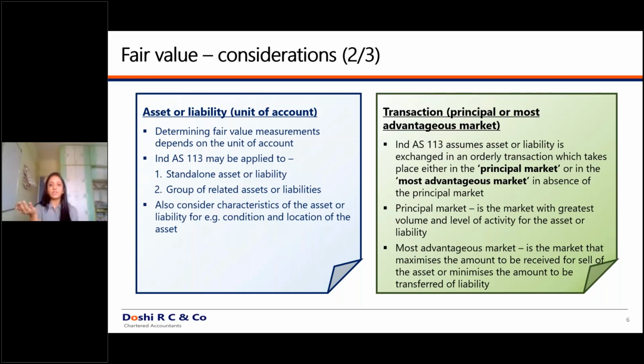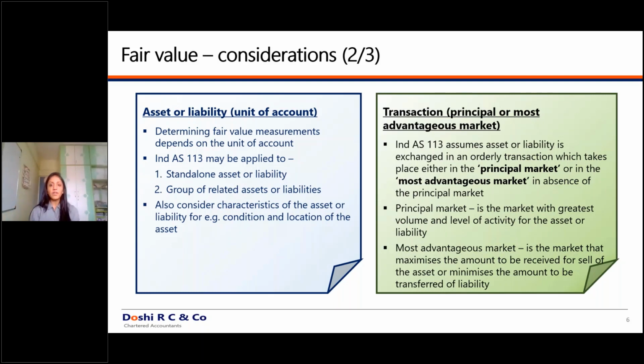What to do in that case? Will you consider the price as per B or as per A? What you will do is, if you have a principal market where the volume is maximum, you won't see whether that price is advantageous or not.